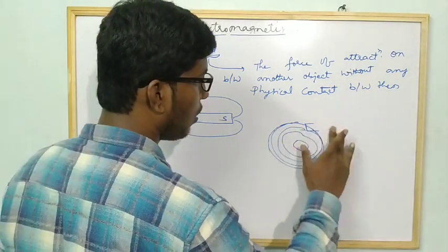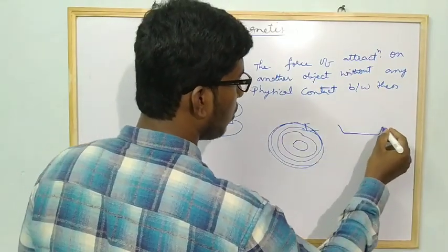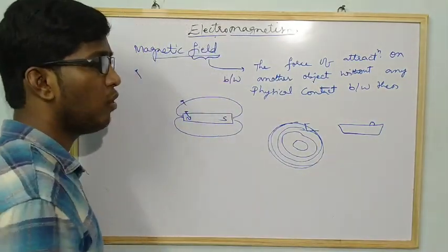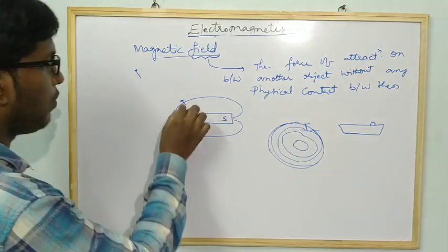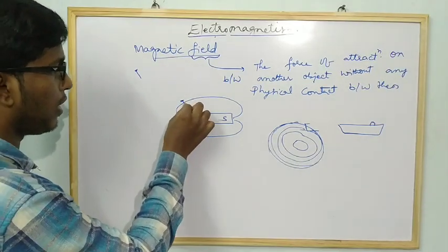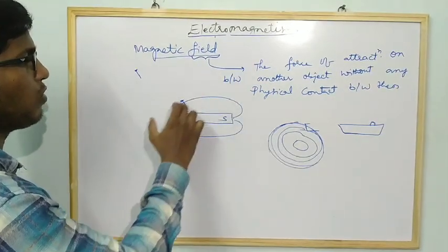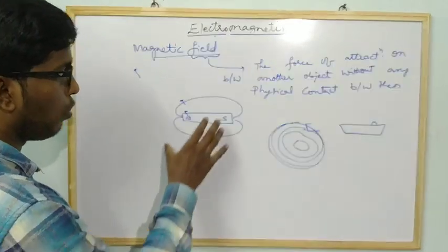If the ship is not near this region, it will be safe. In the same way, if the needle is here, it will not attract. It was attracted here because the field is surrounding the bar magnet. That is the reason.